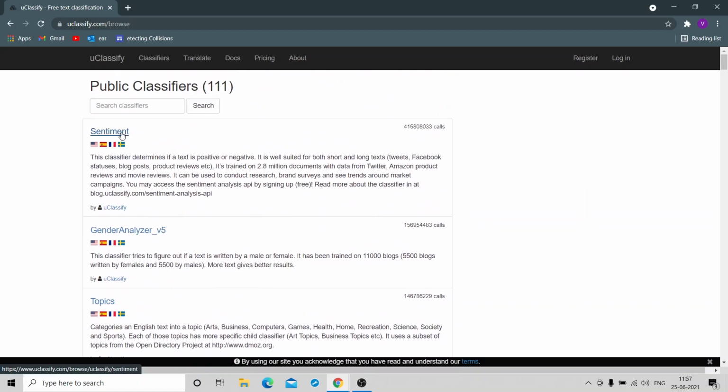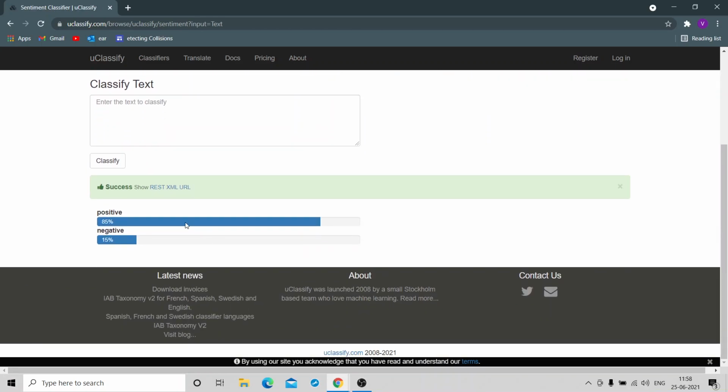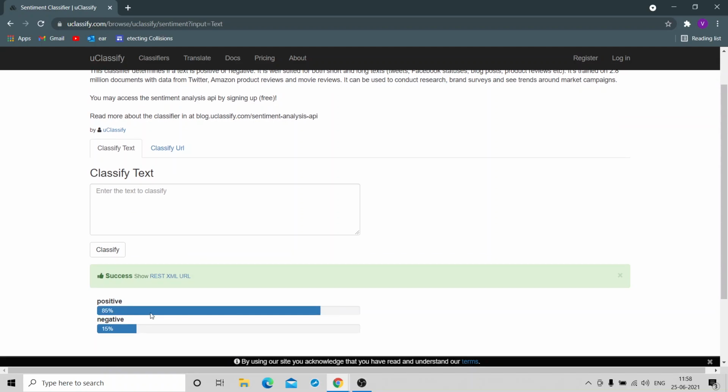Say for example, if I click on sentiment here, whatever text I have, say I type I am happy, or I have a collection of paragraphs or statements as feedback from one of my workshops, I can bring all of them and put them here and click on classify. You can see whether it's a positive sentiment or a negative sentiment. So we can get an understanding of the major classification of the complete content. Here I had written I'm happy, so I have this response of positive.